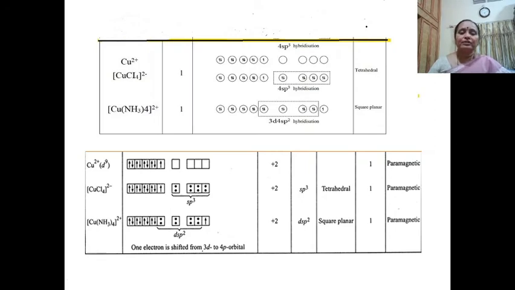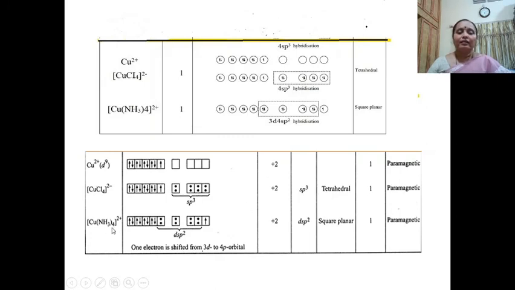So a quick revision: Cu2+ is paramagnetic in nature. In tetrachlorocuprate(II), Cu is in the +2 oxidation state, undergoes sp3 hybridization, is tetrahedral, has one unpaired electron in the d orbital, and is paramagnetic.